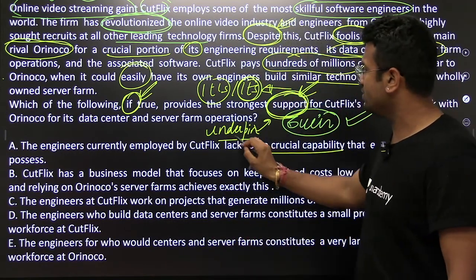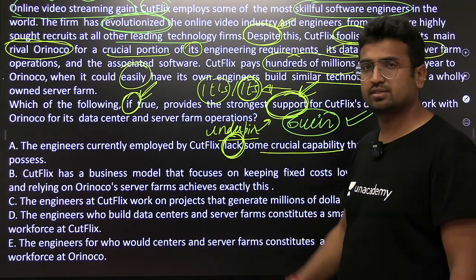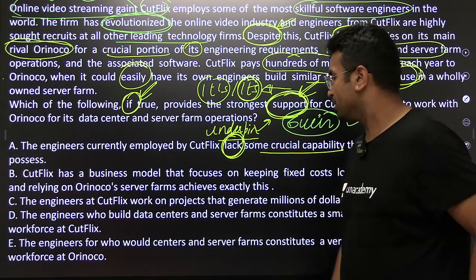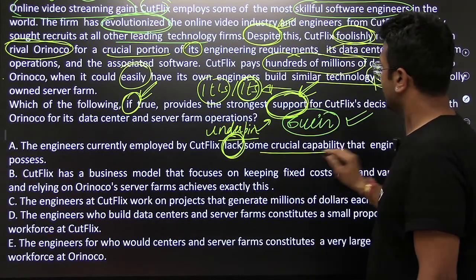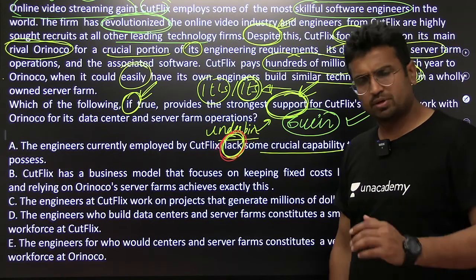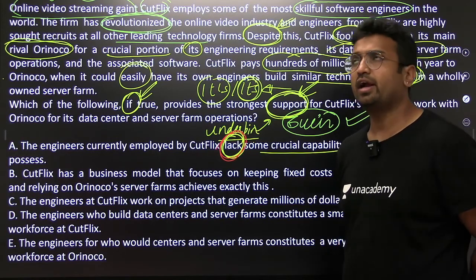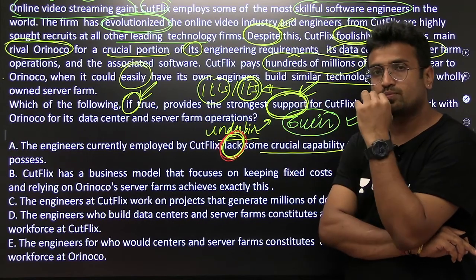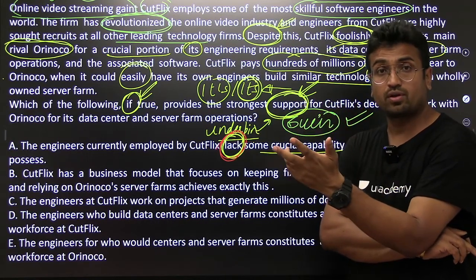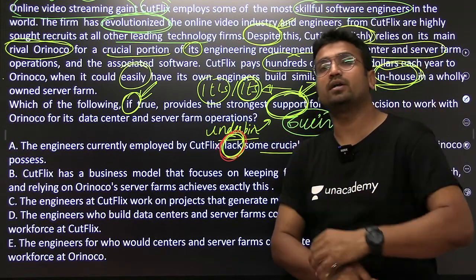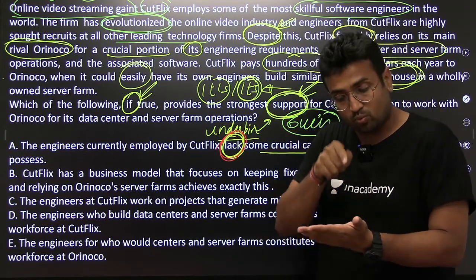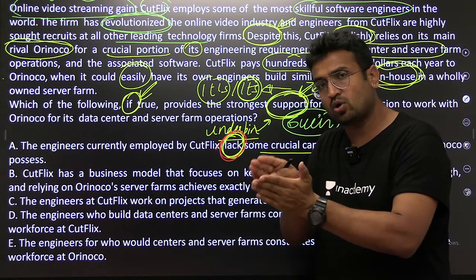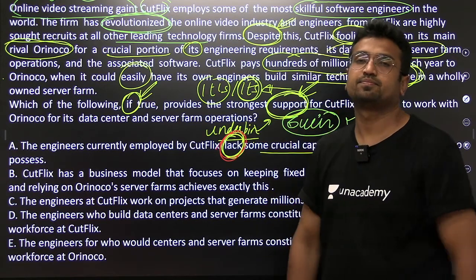See, even if the engineers at Cutflix lack this, still you cannot say that this is the strongest support. You know why? Because it might be possible that currently they lack those skills, but skills can be upgraded. It means that once the skill gets upgraded, they don't need Orinoco. But that is not what we are looking for. We are looking for a straight statement that should suffice, that for certain definite things, Cutflix is depending on Orinoco, and this is a great idea.